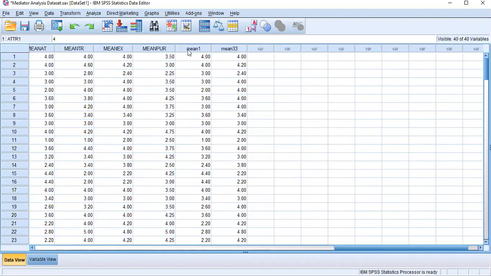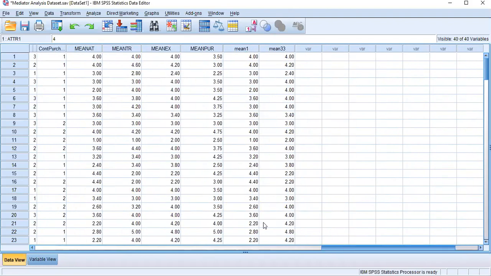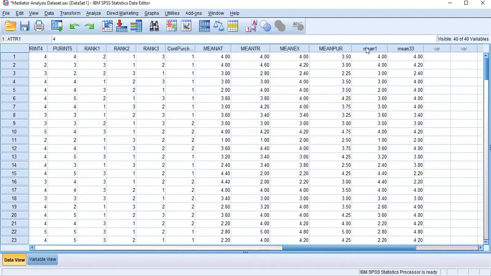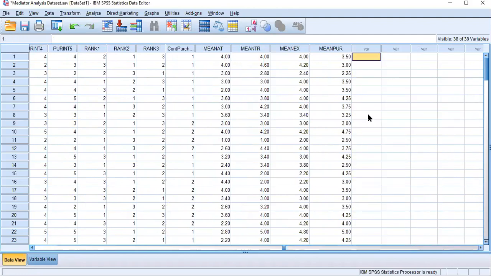Right? Likewise, you can do the mean value calculation for whatever variables you have. Now you can see I have already calculated the mean value of my first independent variable, second independent, third independent, and this is my dependent variable. Okay? Likewise, you can do the mean value calculation. So that is our fourth step.